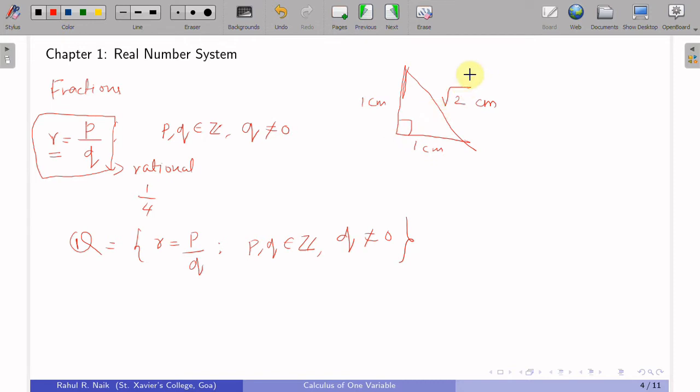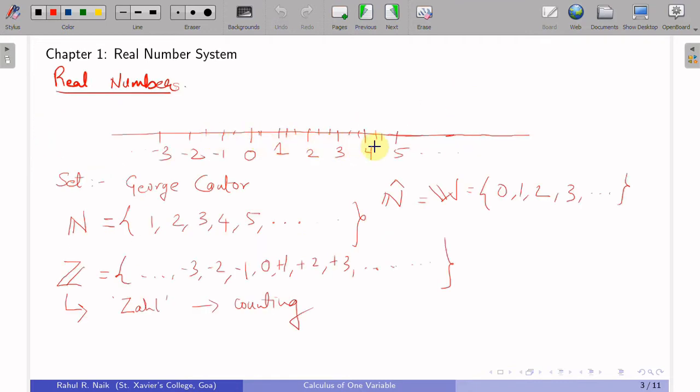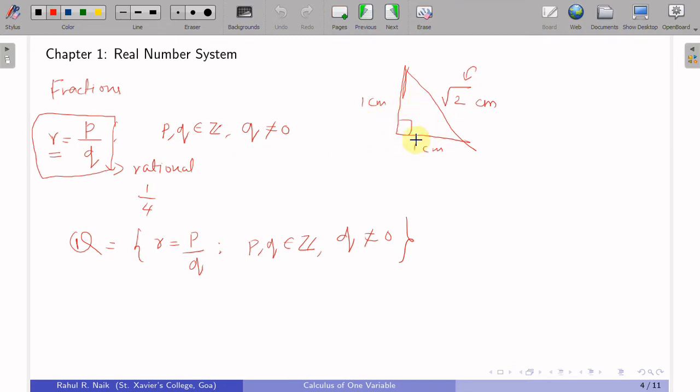Okay, and this root 2 cannot be written as p by q. It cannot be. So until then it was thought that all these gaps on the real line were filled by the numbers, but there was this suspense: this irrational number, this special kind of number, which remained a suspense until one of the Pythagoreans proved it, and in fact he stated that there exists such a number.